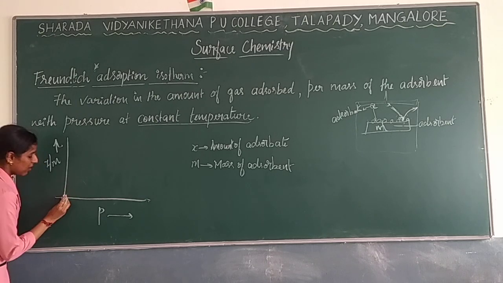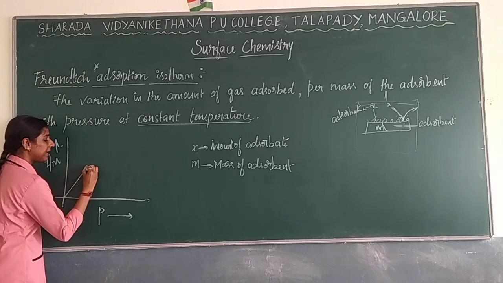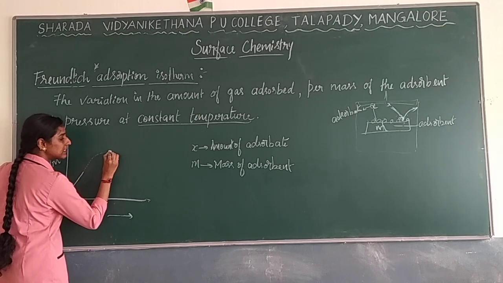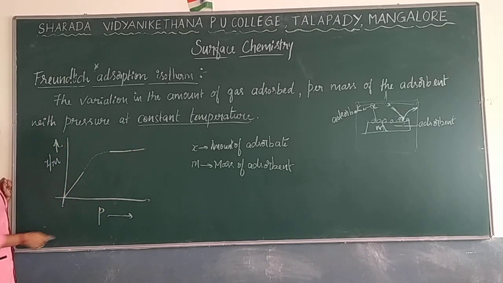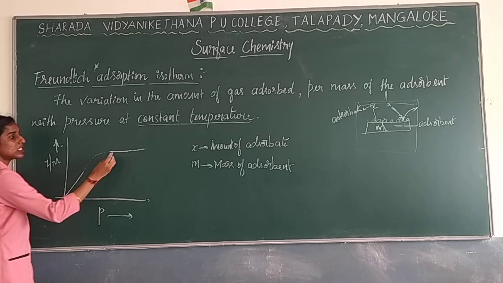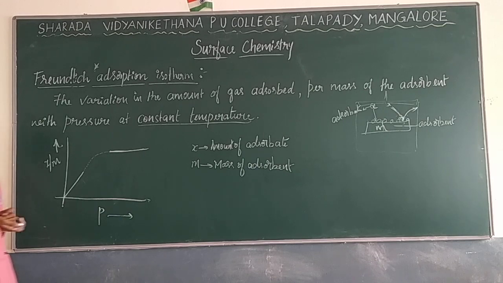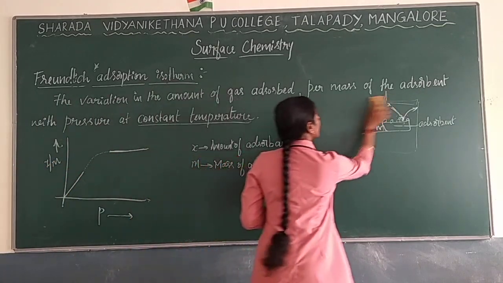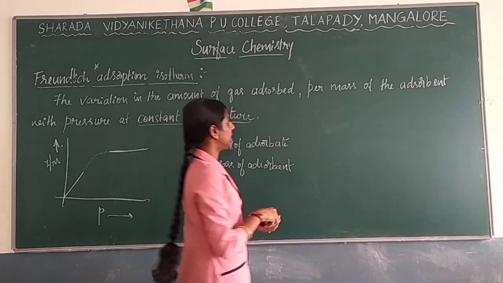First, after some time, a curve will be obtained. After some time, a straight line parallel to the x-axis. So you will get a straight line. So what does it mean, or how does it work? Here, first we'll take the low pressure.